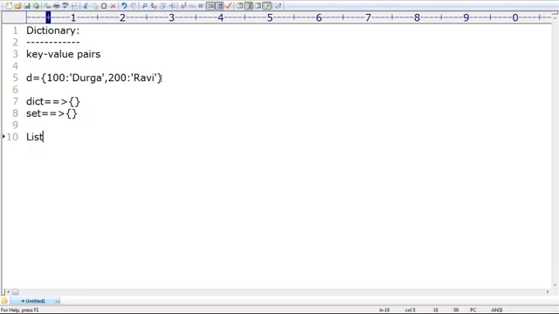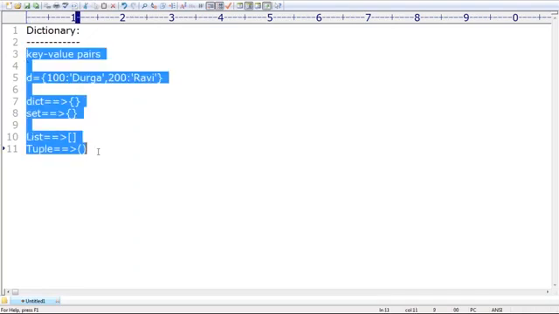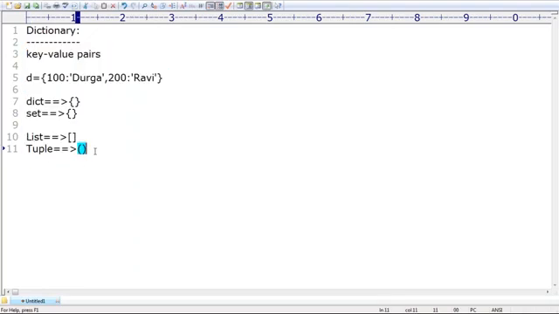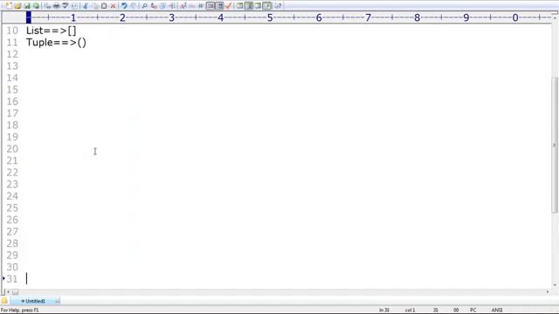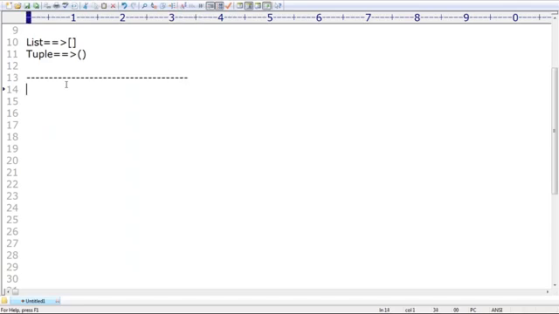Next, list. Can you please tell how you can represent the list type? List means square brackets, not parentheses. List means square brackets. Tuple means parentheses. I hope you are able to understand. That's all about dictionary. We covered almost around 10 sessions only for this data types concept, I mean the language fundamentals concept.